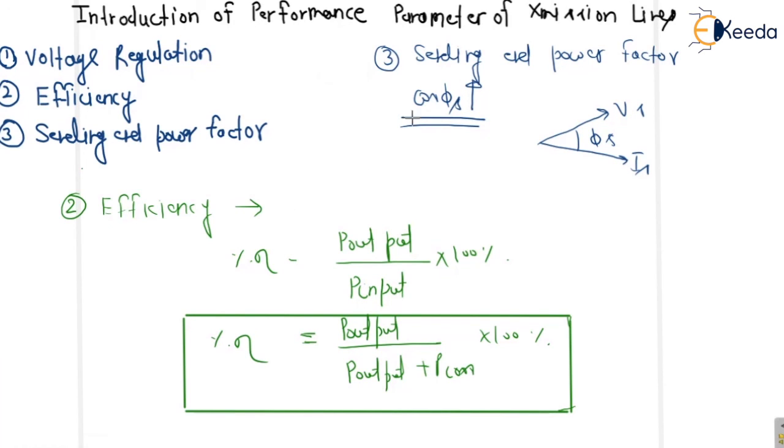So these three are the performance parameters of a transmission line. In the further lectures we are going to classify the transmission lines and find out these parameters for each of them. Also, whatever transmission line we are dealing with, we are going to find out its ABCD parameters, so that we can calculate the voltage regulation, efficiency, or sending end power factor. So this is all about the performance parameters of a transmission line.